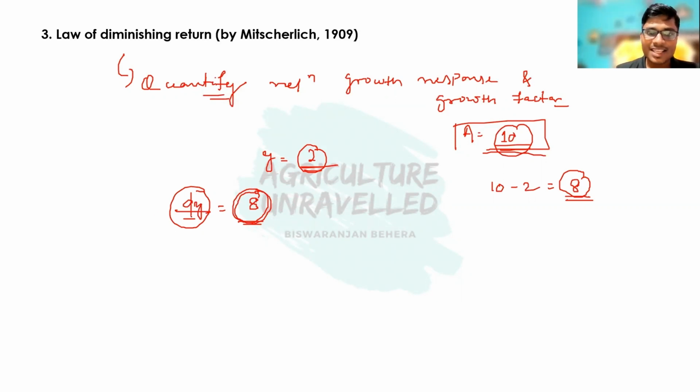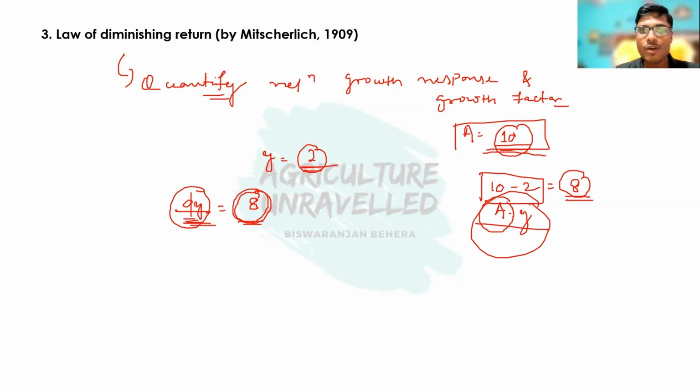So this dy depends on A minus y. Whatever mango you will eat now will depend on A minus y. It means the difference between the maximum mango that you can eat and the mango that you have already eaten will determine the mango that you will eat now. It is the same principle that will be applied under field condition.